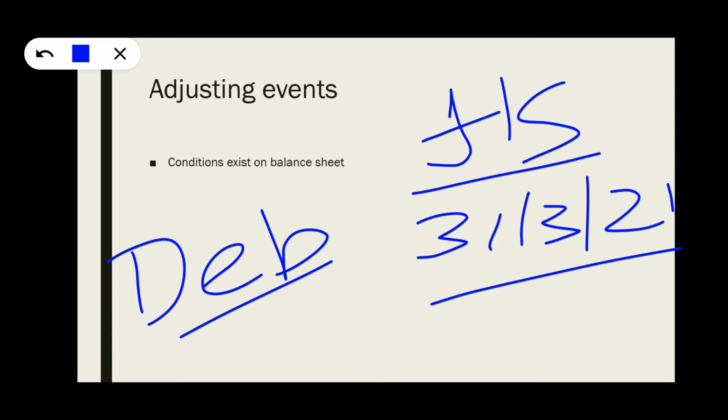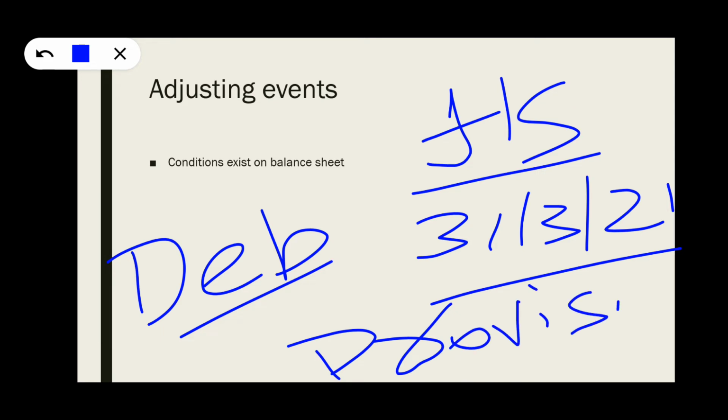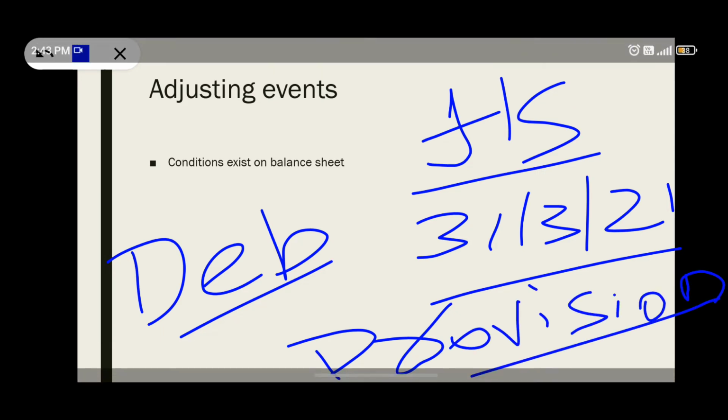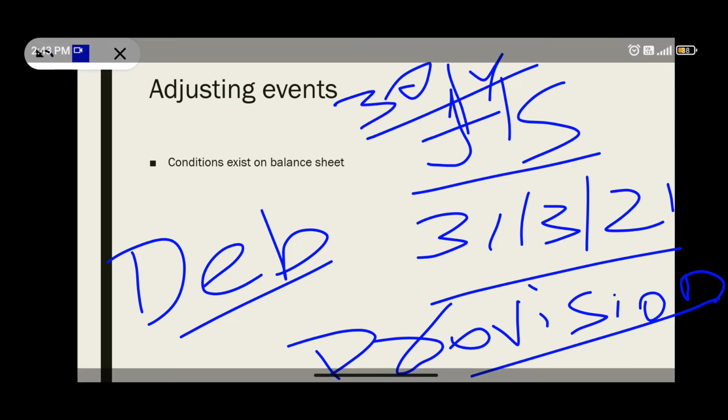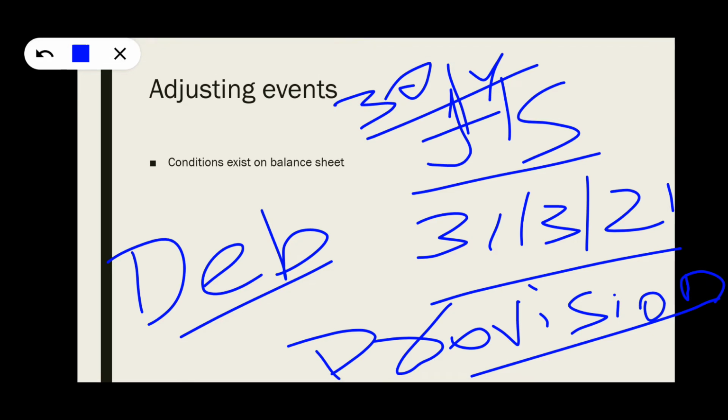So you have created a provision. Before approval of the financial statements, on 30th April, he has become insolvent. Whether this is to be adjusted or not? Yes, because it is a condition existing on the balance sheet date.